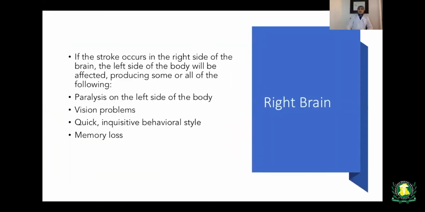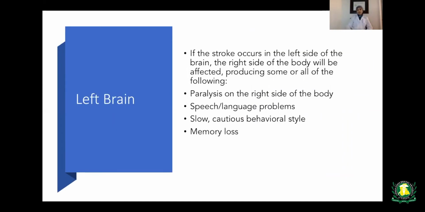So if the stroke occurs on the right side of the brain, it will produce the following symptoms: paralysis on the left side of the body, some vision problems, quick behavioral changes, and memory loss. When it affects the left side of the brain, it affects the right side of the body and causes paralysis on the right side of the body.